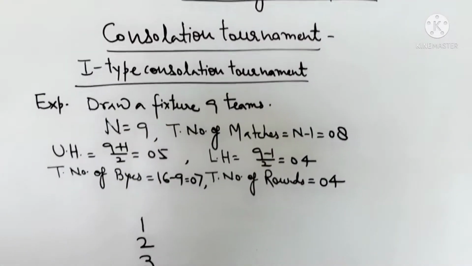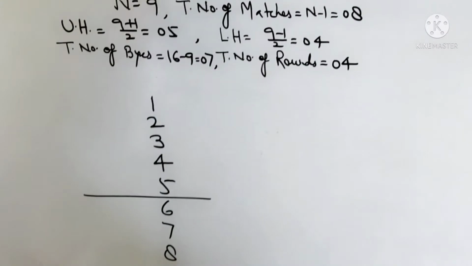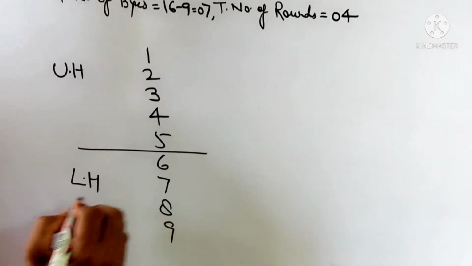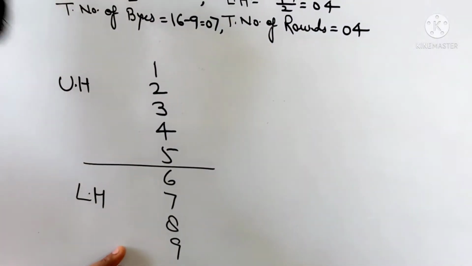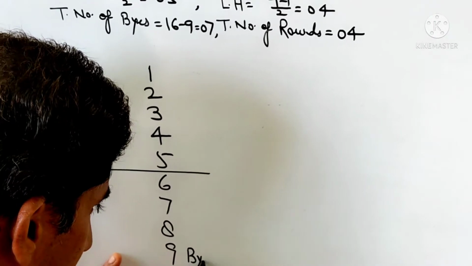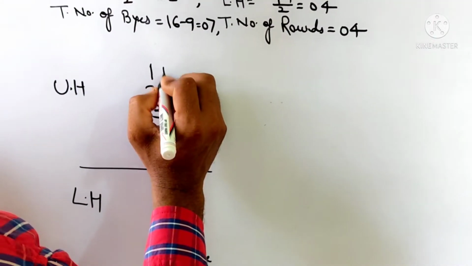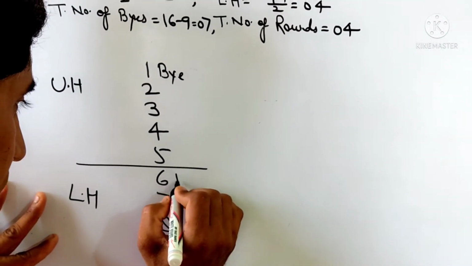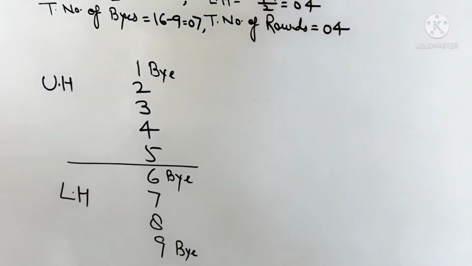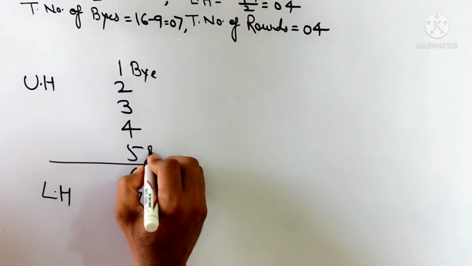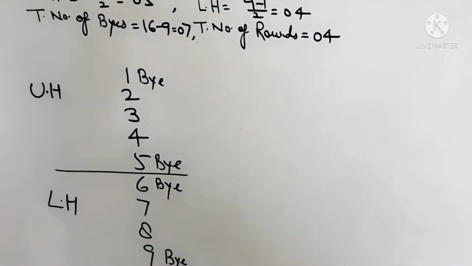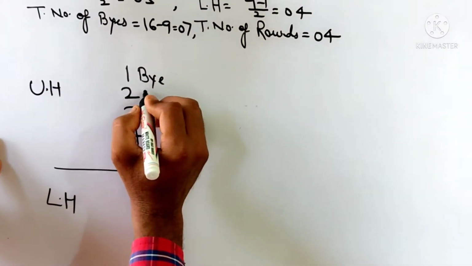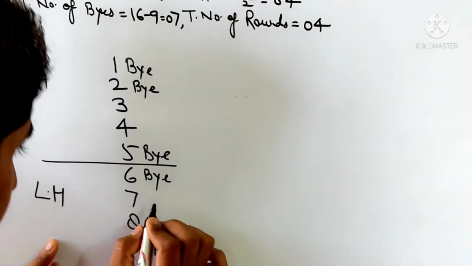First of all, divide into two parts: 5 teams in the upper half and 4 teams in the lower half. Total number of byes is 7. The first bye is given to the last team of the lower half. The second bye is given to the first team of the upper half. The third bye is given to the first team of the lower half. And the fourth bye is given to the last team of the upper half. Next, in the same order, bye number 5, bye number 6 and bye number 7.